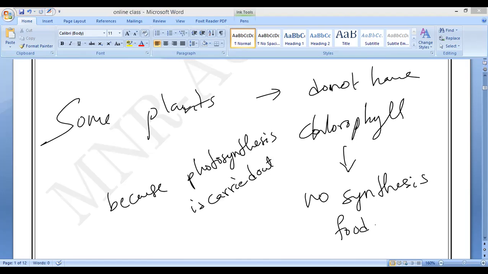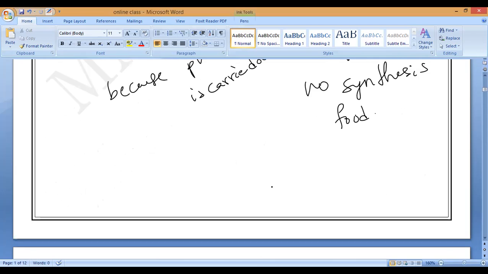Whatever organism cannot make its own food, cannot synthesize food, is called heterotrophic. Those who can make food are autotrophic organisms. Those with no synthesis of food are called heterotrophic. Please note it down. Clear? Any doubt?